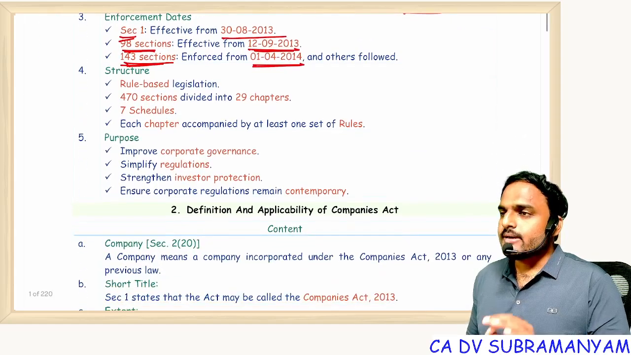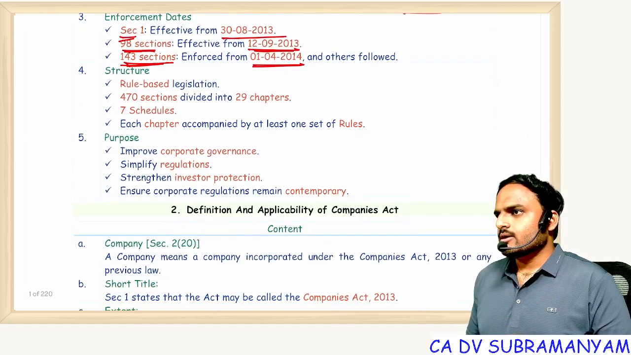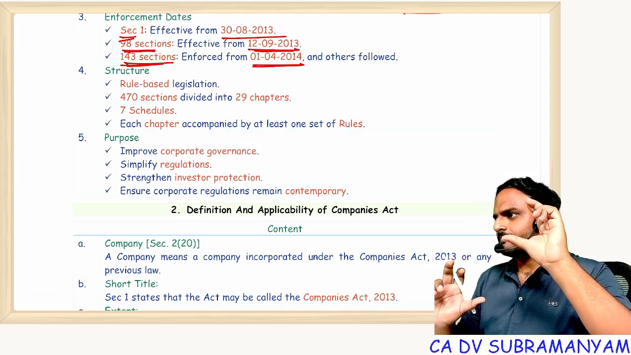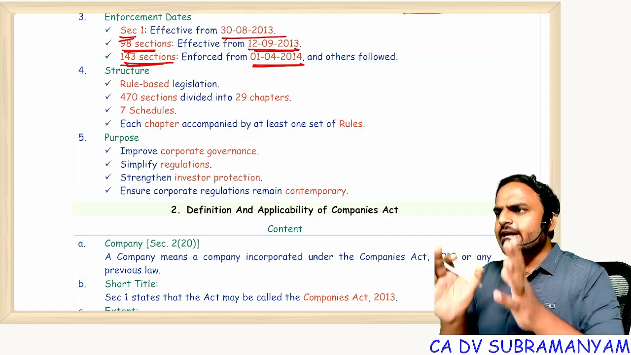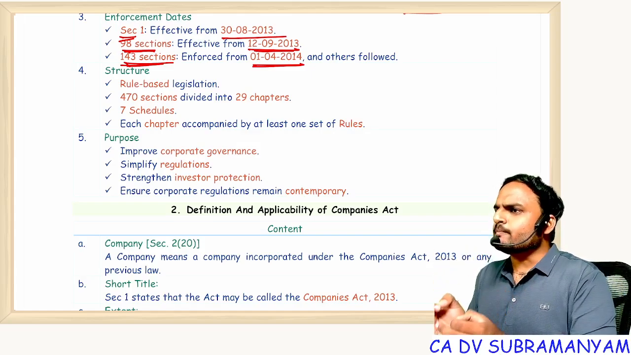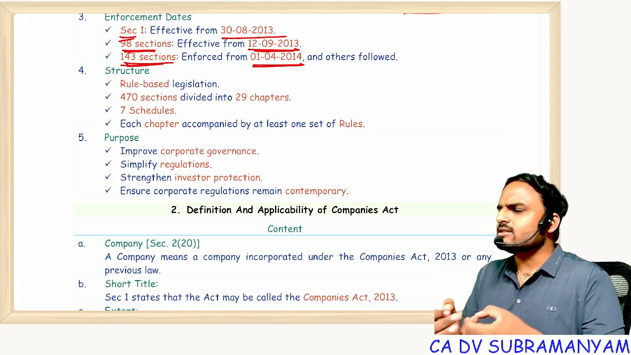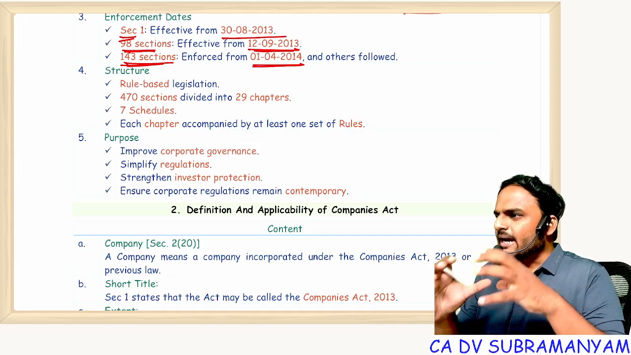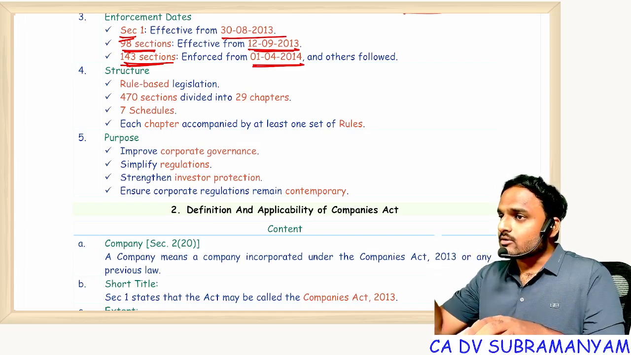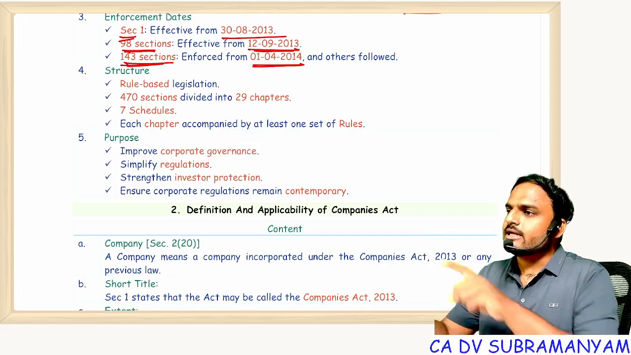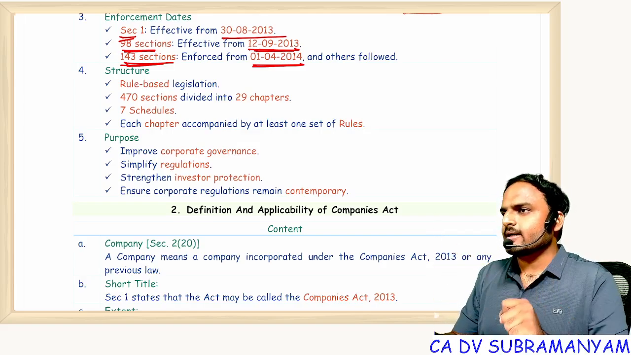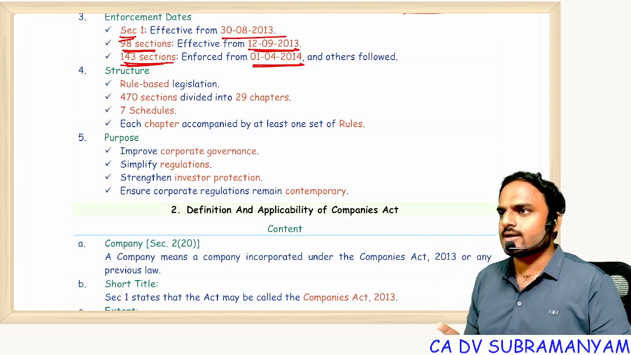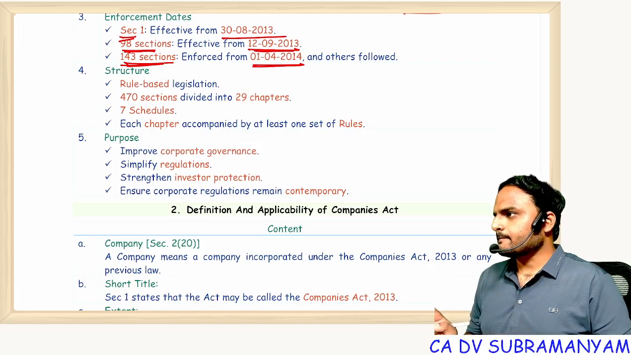Structure: rule-based legislation. The sections will be very short, but the rules, if you observe, are lengthy. That means for every change, bringing it to Parliament and conducting Parliament sessions is time-taking. So, for some administration part, Parliament delegated that power to the government. Many think Parliament and government are one and the same, but it is wrong. It is not correct.